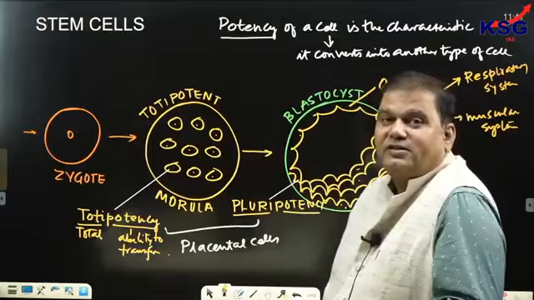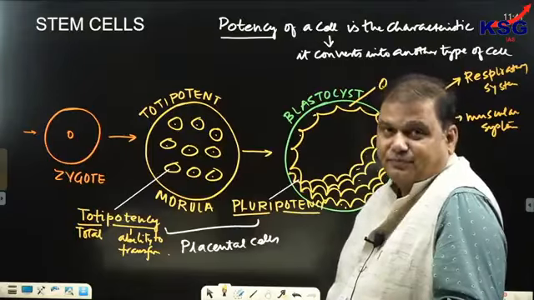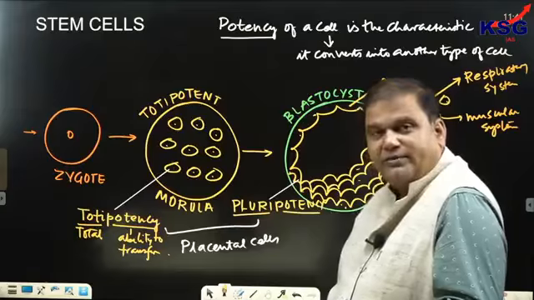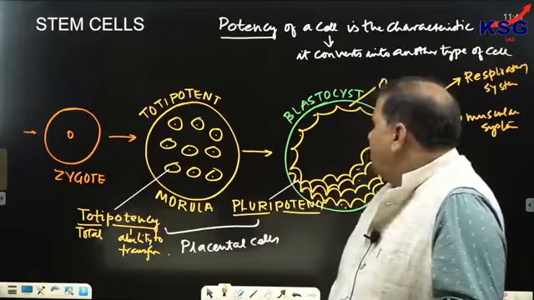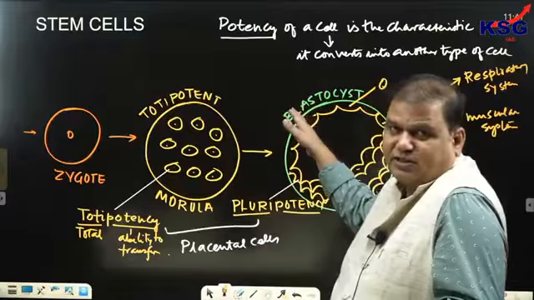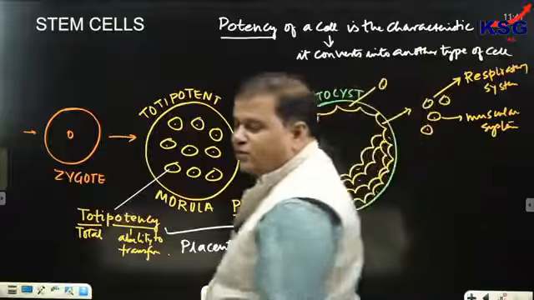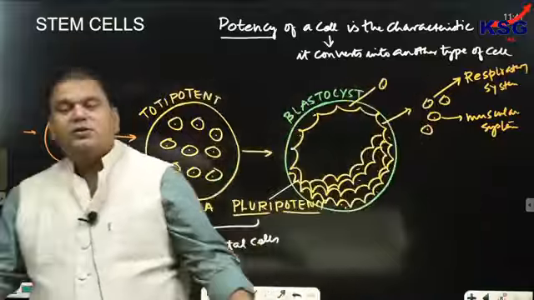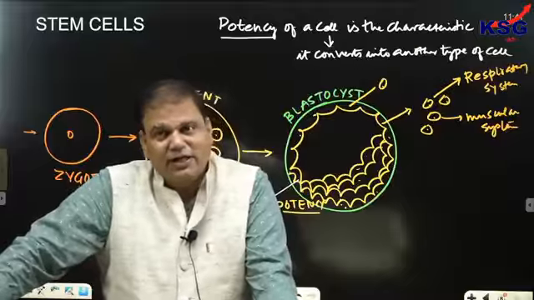Because all these cells are intertwined, all these cells are linked with each other. So it won't be proper to extract pluripotent cells from the blastocyst stage. Clear?